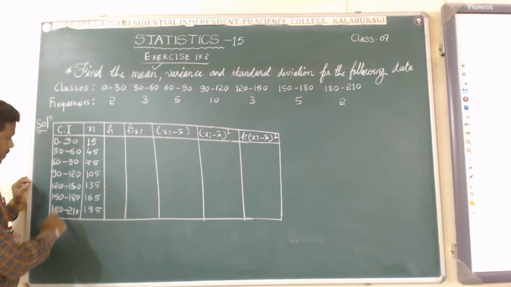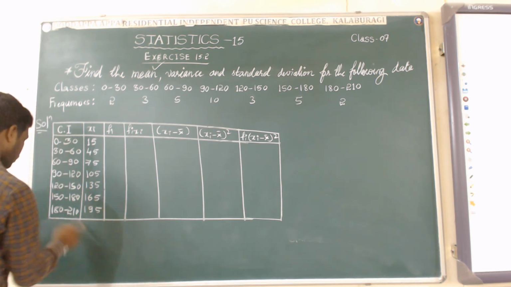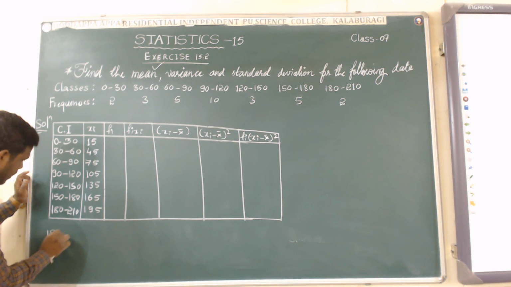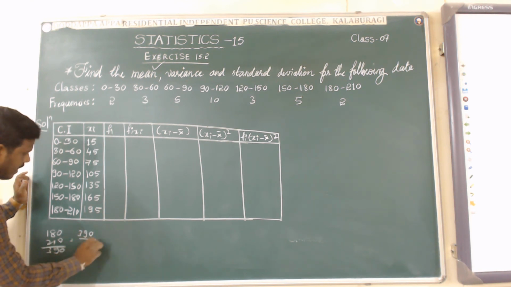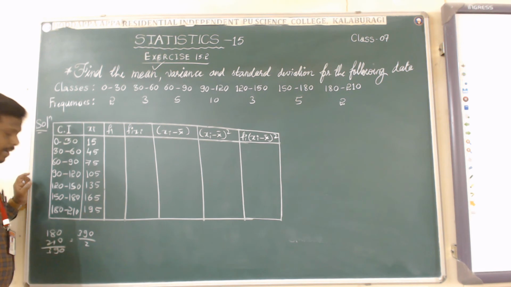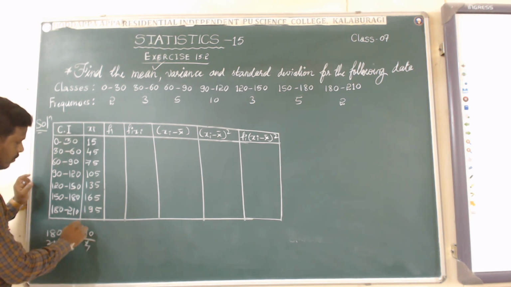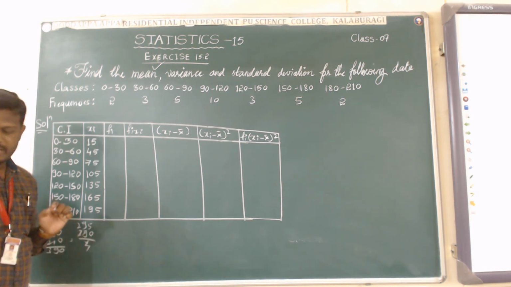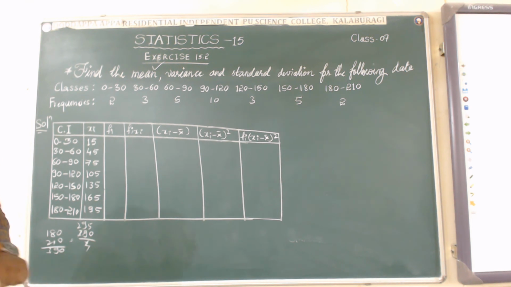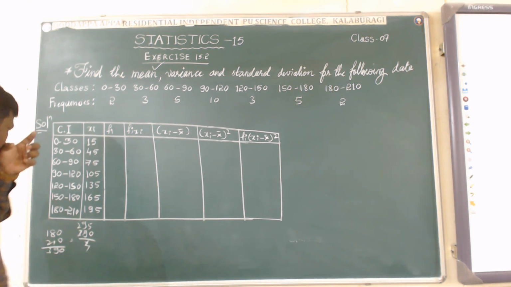Check yourself. I will check one, whether it is right or wrong. You have to add these two, 180 plus 210. How much will come? 390. So you have to divide 390 by 2, which gives 195. I hope all of you are getting this without any doubt.